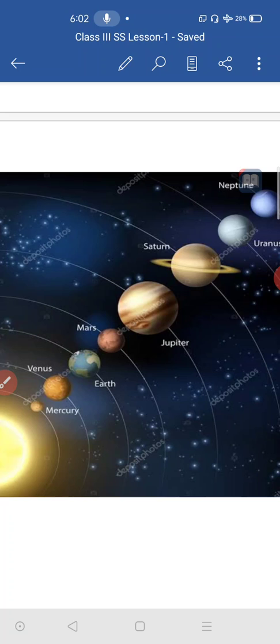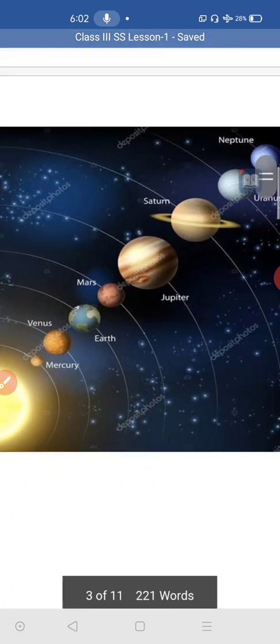That is why we are calling Earth our home. Earth is our home because we are all living on this Earth. Earth is giving us shelter. Shelter is nothing but home, where we are living. We are all living on this Earth, so Earth is our shelter. Keep it in your mind that Earth is our home.